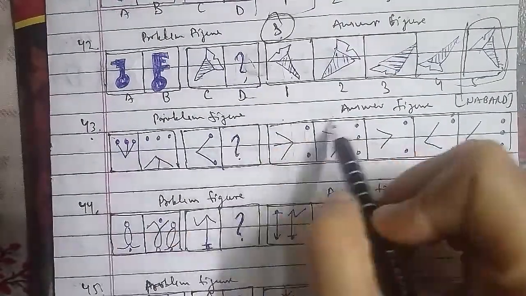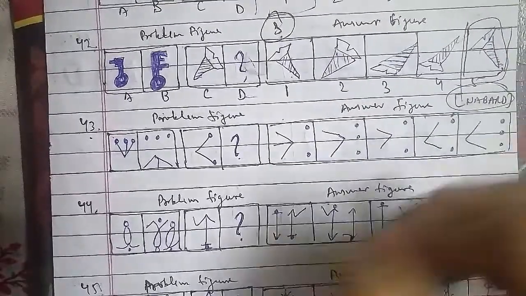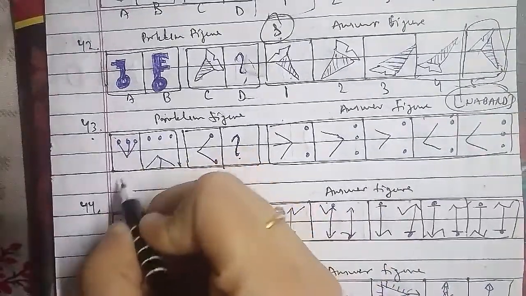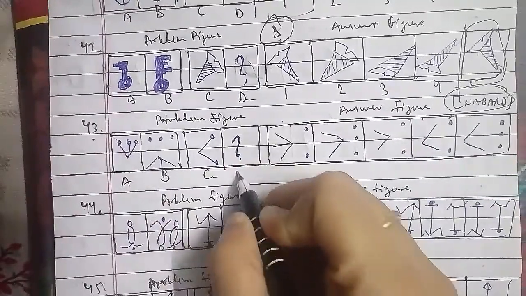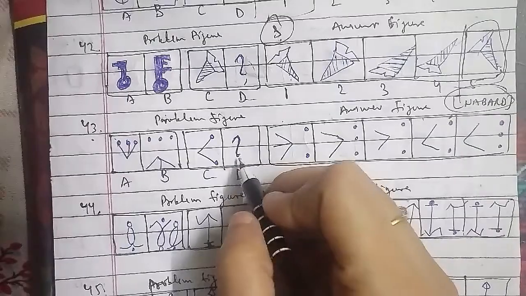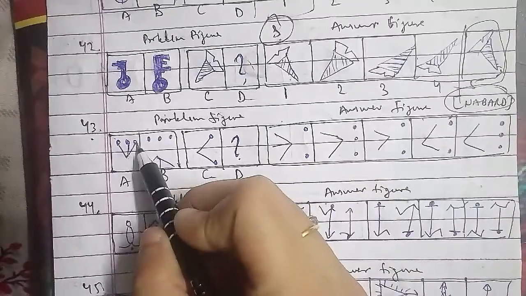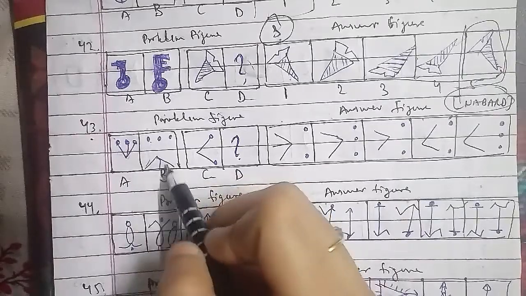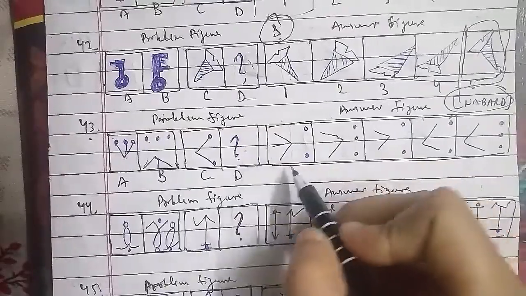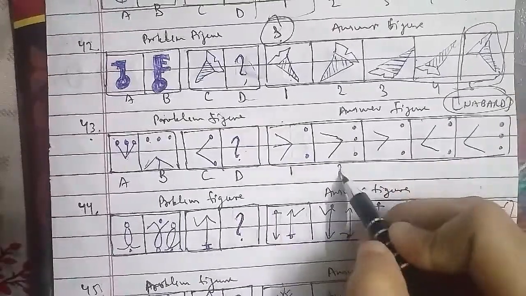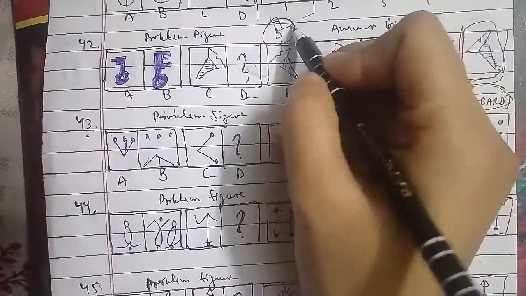These were the problem figures and these were the answer figures. This is very important because this has been asked in the NABARD question paper. This has been named as A, this is figure B, this is C, and this is D, which we have to find out. As you can see here, the three lines are joining with the dots, and they are separated and inverted as well. So we have to find out figure D here. The answer figures are named 1, 2, 3, 4 and 5 respectively.